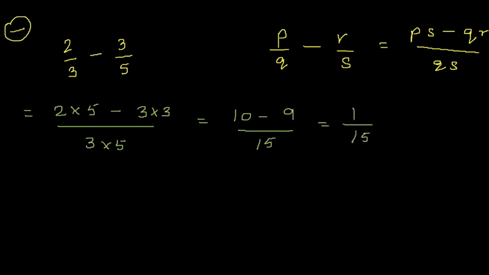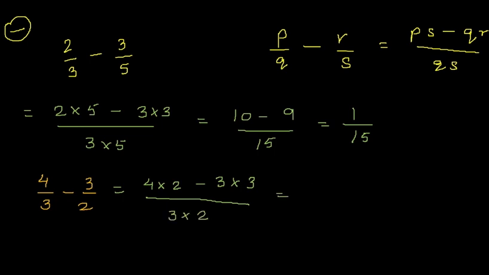Let us take another example, 4 by 3 minus 3 by 2. Again we will solve by the same form, P by Q minus R by S, which is 4 into 2 minus 3 into 3 upon 3 into 2. 4 into 2 is 8 minus 3 into 3 is 9 by 6. 8 minus 9, 9 is greater. So according to the properties of integers, the sign will be negative, 1 by 6.